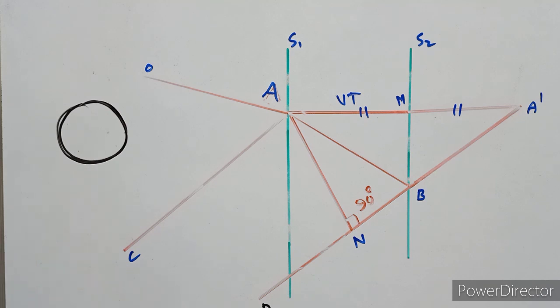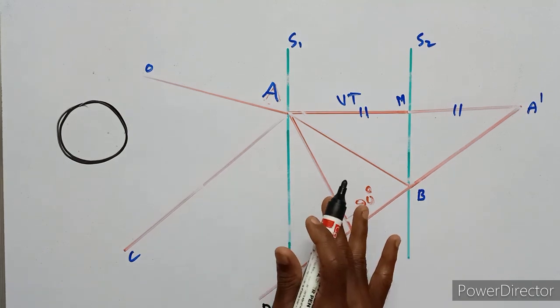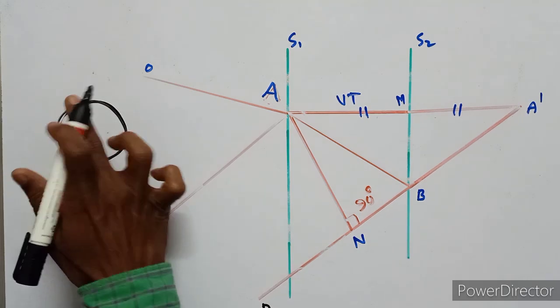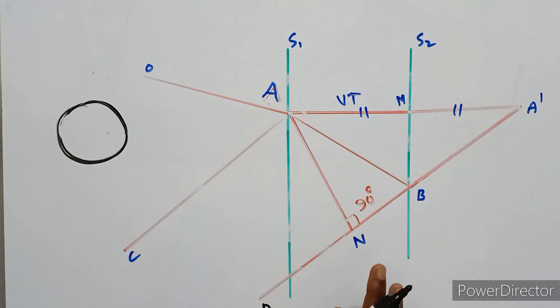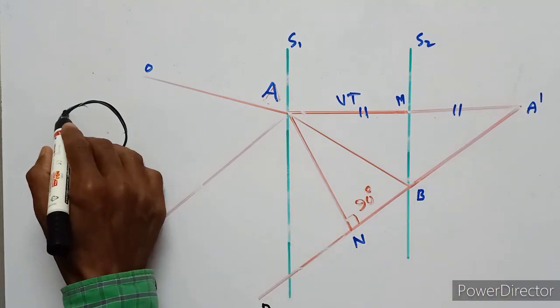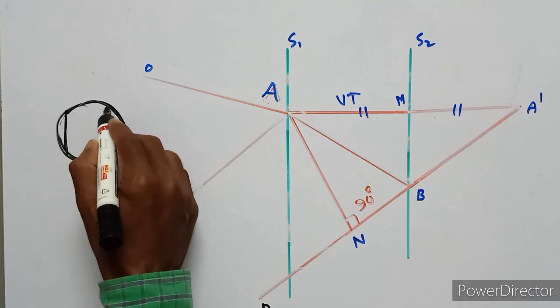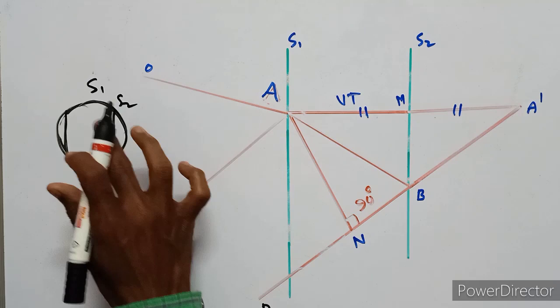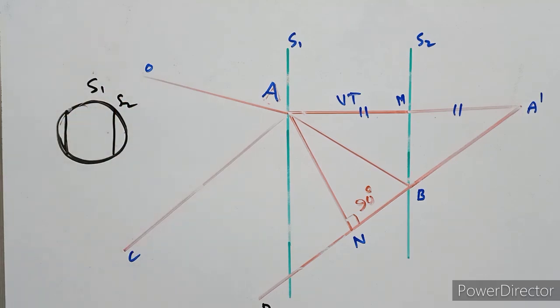Due to the Doppler effect, the wavelength will be changed. So this diagram is imagined in this sphere. This is S1, this is S2.